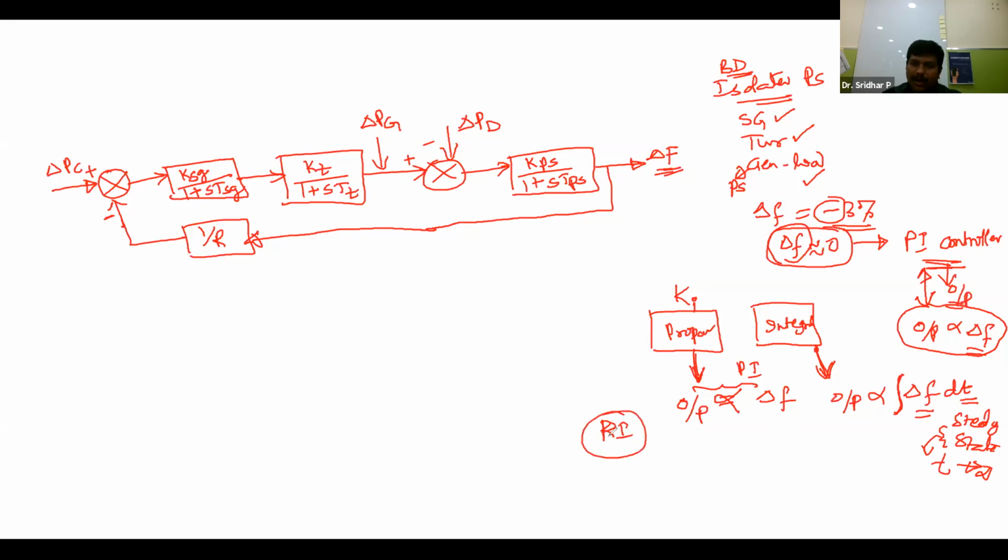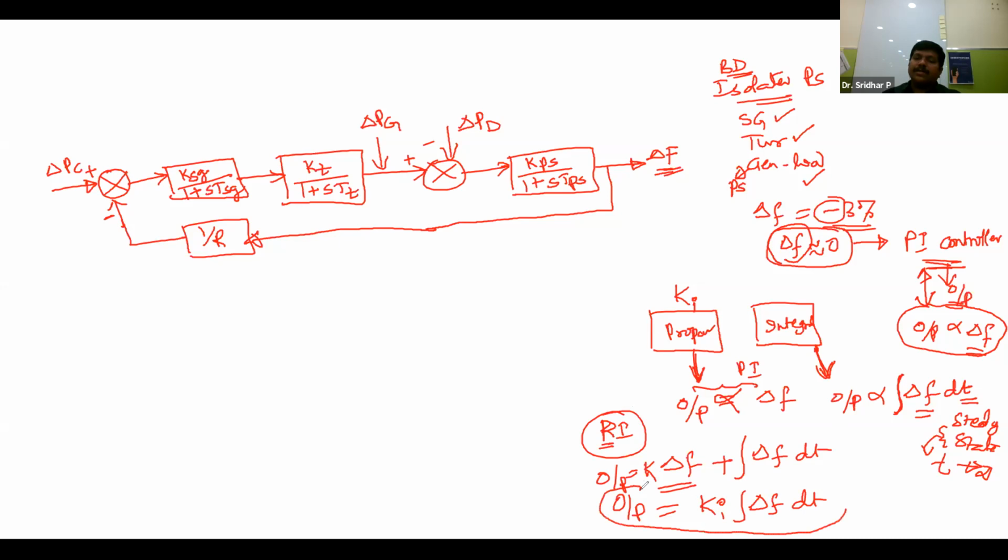The proportional controller will make the output proportional, and the integral part will integrate delta F with respect to dt. So finally the output of this PI controller is approximately Ki, the constant, times the integral of delta F dt. So the output of this PI controller is this, and this is in the time domain.